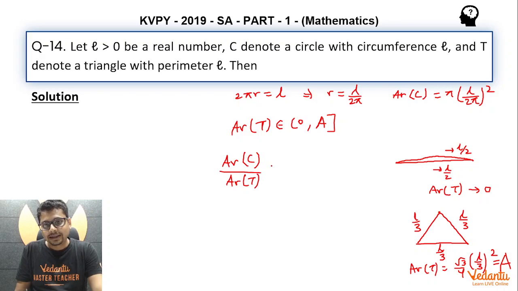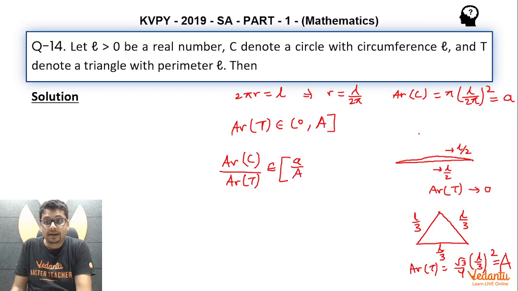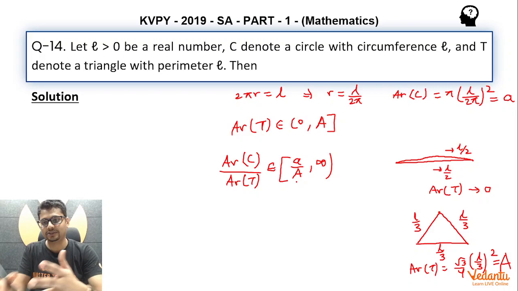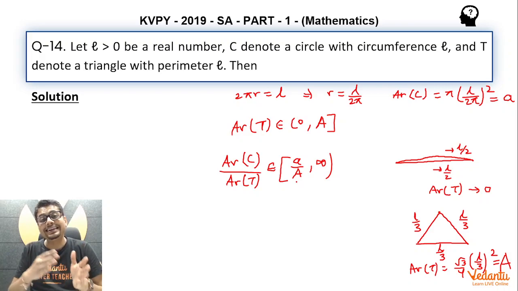Let's say the area of the circle be small a. So I can say the minimum value of this ratio would be small a divided by capital A. Why? Because small a, the area of circle C, is fixed, while the area of this triangle T can vary. So this ratio would be minimum when the area of triangle T is maximum, and this ratio would be maximum when the area of triangle T is minimum. So this ratio would have some lower limit, small a divided by capital A, so to speak, as per what we have discussed, and it can even tend to infinity.